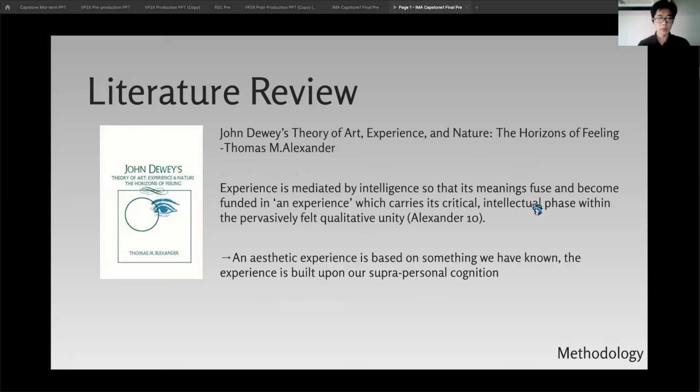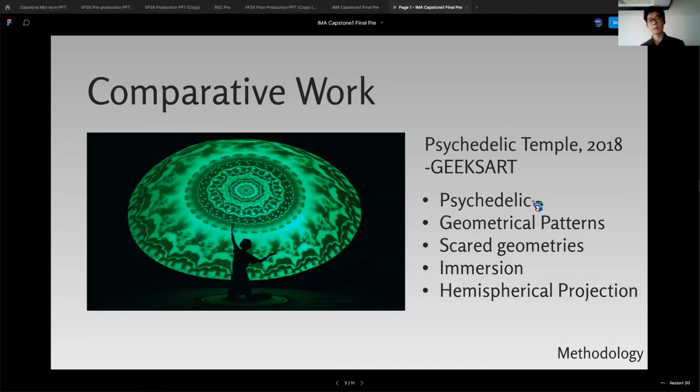This means that our experiences are based on what we have been experiencing in our life. And aesthetic experience is based on something we have done. The experience is built upon our suprapersonal cognition. And this resonates with my own idea. I believe we can only be critical and imaginative about an art experience when we can relate it with our real life experiences. And next, I look into some comparative works.